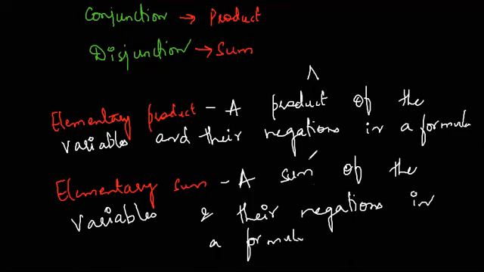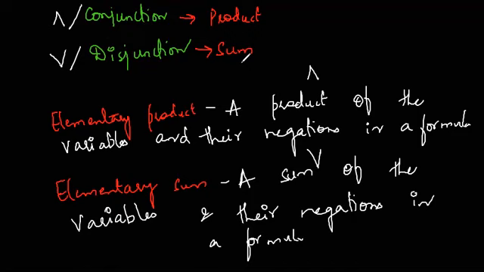So over here we are using sum, so we are using the symbol or. So let me just mention it over here. Conjunction, which is and, instead of that we are using the term product. Disjunction, which is or, instead of that we are using the term sum. Okay, so it is very, very important to remember which is product and which is sum.